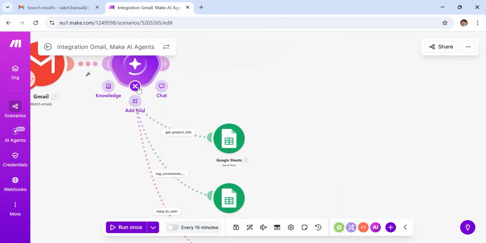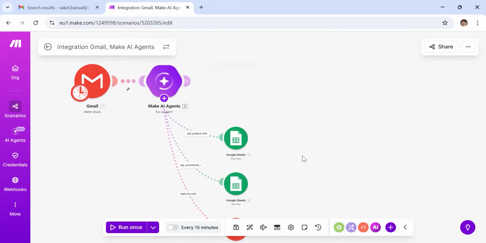Now in Make.com, you can add knowledge, and you have tools. Tools are interesting stuff. This model can access these tools to perform its job. In this particular case, I have added two Google Sheets and one email ID as tools. For one tool, I say that you need to look into this Google Sheet, where I added project information: project status, risks, and all those kinds of things. And in the other Google Sheet, I'm saying if you have an unresolved query, you can put it there.